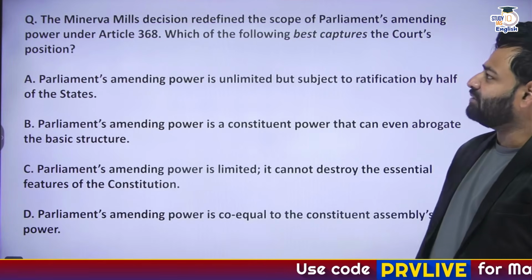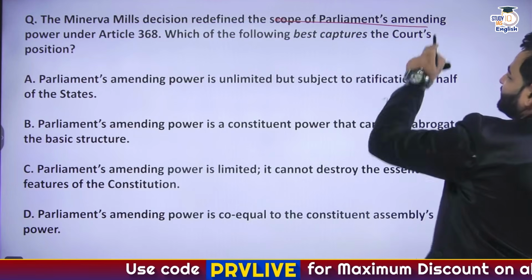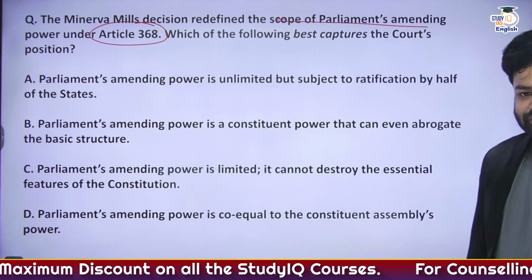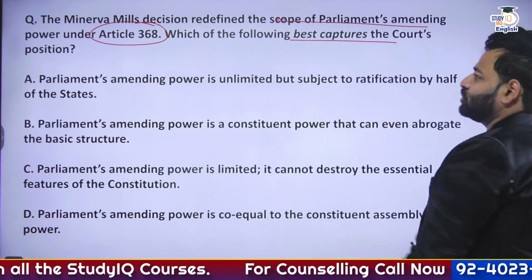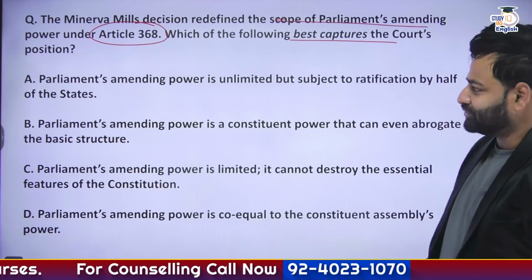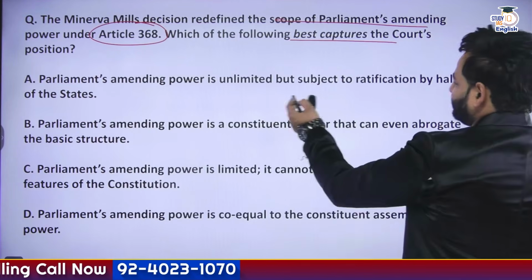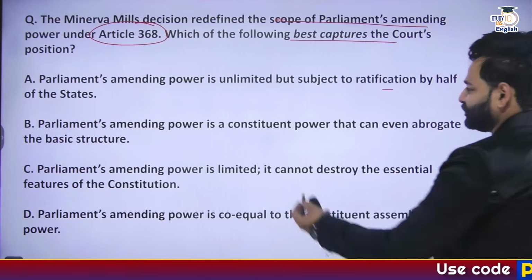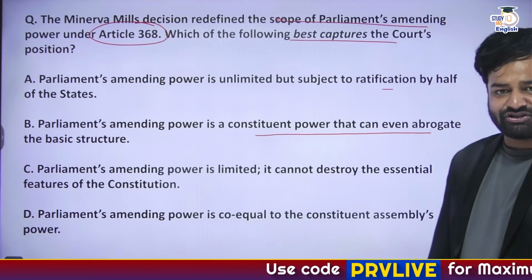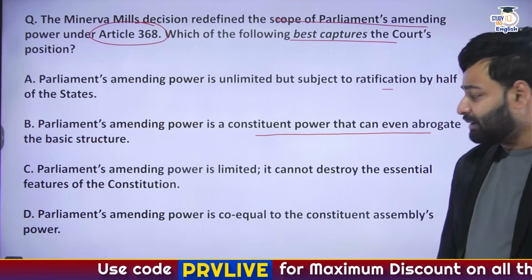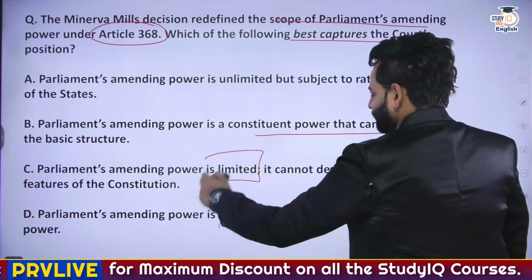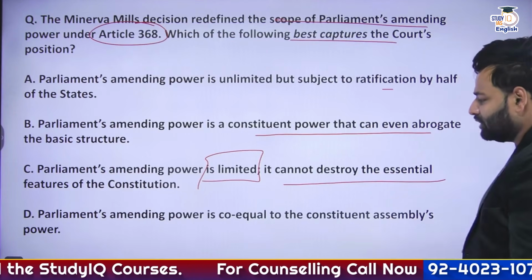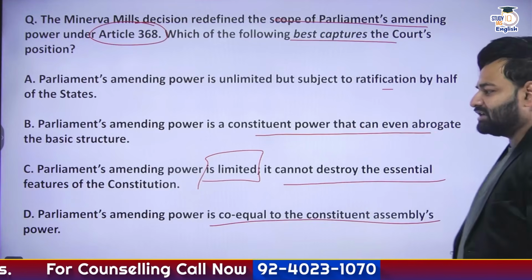Question number 2. The Minerva Mills decision redefined the scope of Parliament's amending power under Article 368. Which of the following statements best captures the court's position? So we have got four options. Option A, Parliament's amending power is unlimited but subject to ratification by half of the states. Option B, Parliament's amending power is constituent power that can even abrogate the basic structure. Option C, Parliament's amending power is limited. It cannot destroy the essential features of the Constitution. And option D, Parliament's amending power is co-equal to the Constituent Assembly's powers.